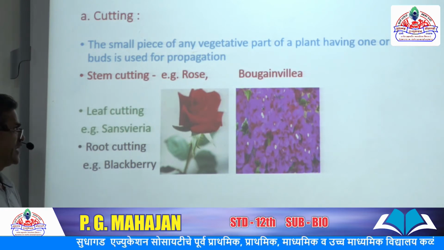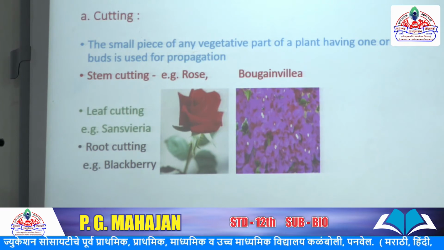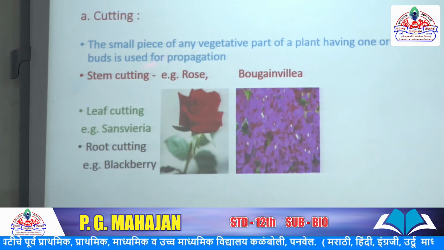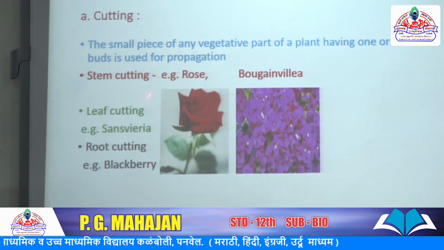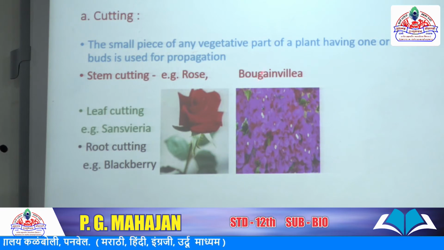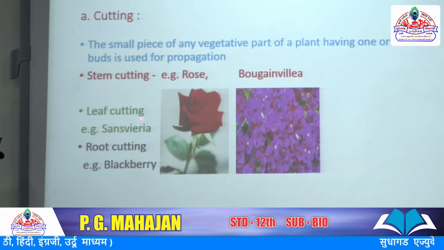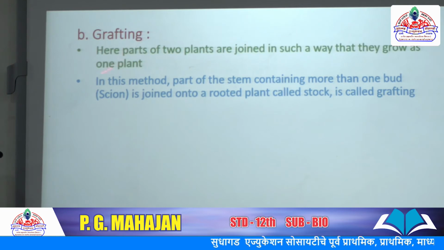There are three types of artificial vegetative propagation by cutting methods: stem cutting, leaf cutting and root cutting. Stem cutting, two examples, rose and bougainvillea. Leaf cutting, sansevieria. Root cutting, blackberry. And the second method, grafting.